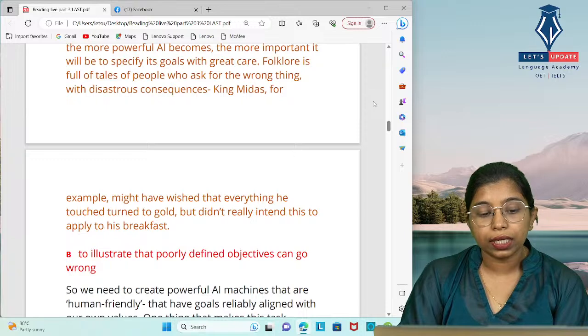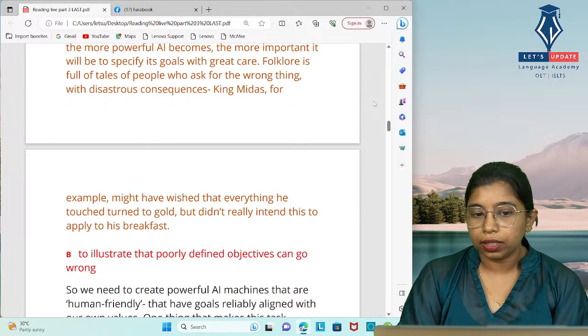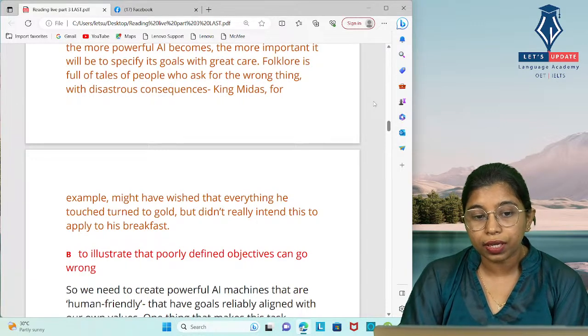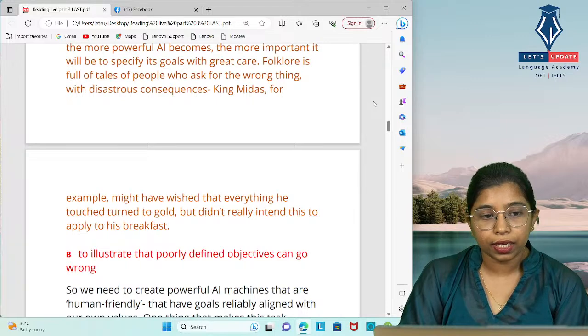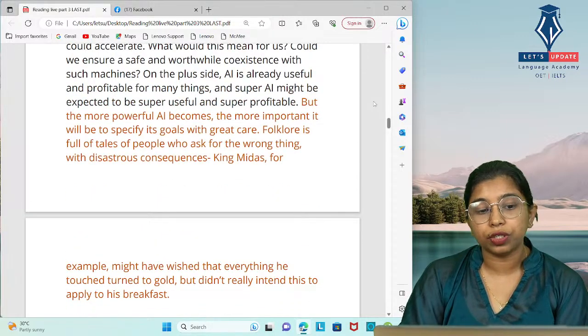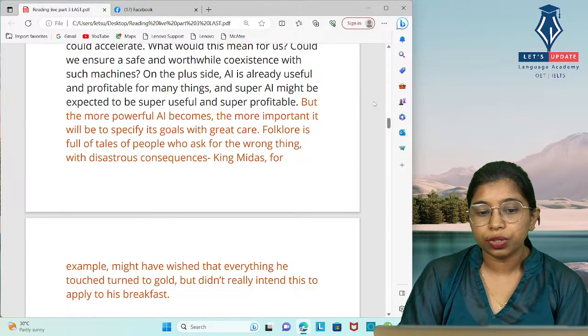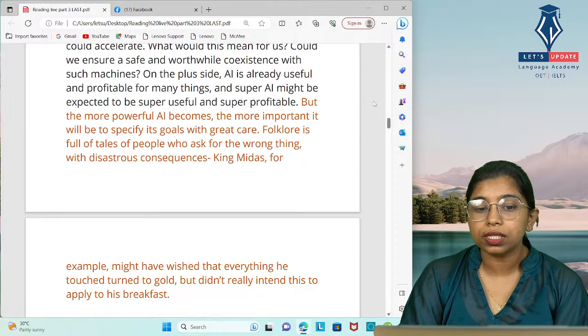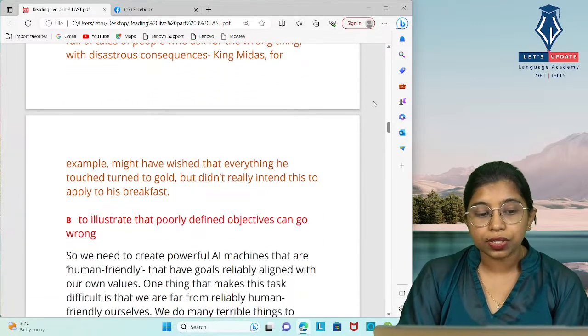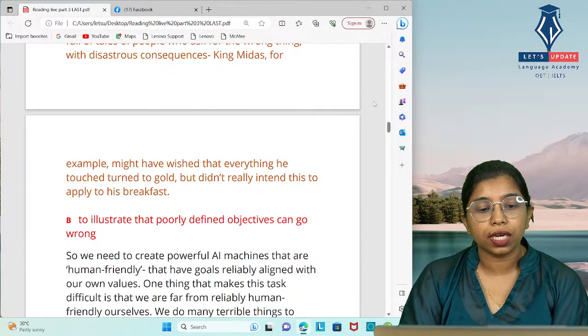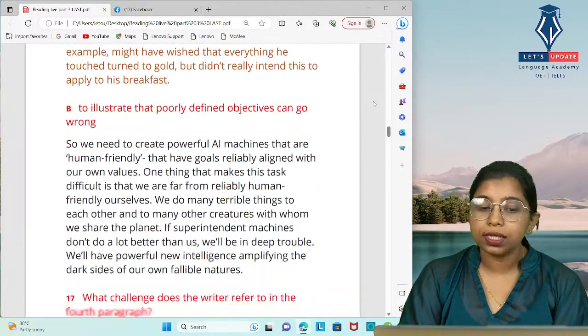So it illustrates that poorly defined objectives can go wrong. It is actually an example to explain why it is important to specify goals rather than just wishing. That is what happened with King Midas, and it is just an example to illustrate that poorly defined objectives can go wrong. So the answer is B.